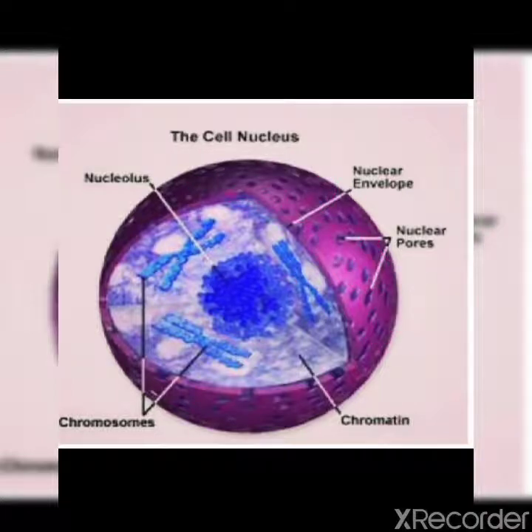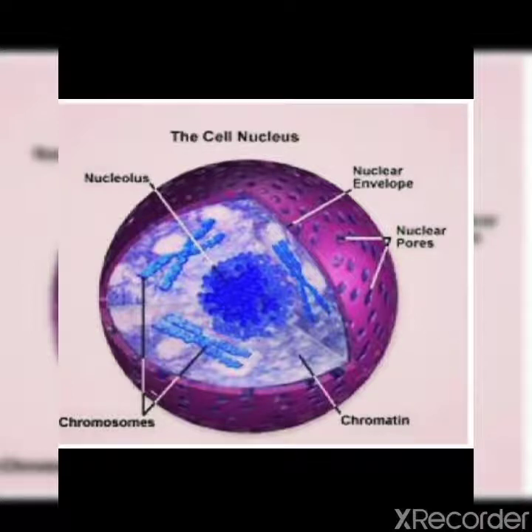The pore has a definite structure which is formed by the fusion of the outer and inner membrane of the envelope. As you know, nucleus is surrounded by a double membrane. Is it clear? Nuclear envelope is a double membrane structure. The outer membrane is continuous with the endoplasmic reticulum.